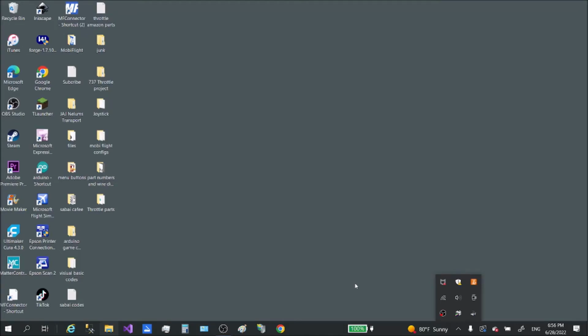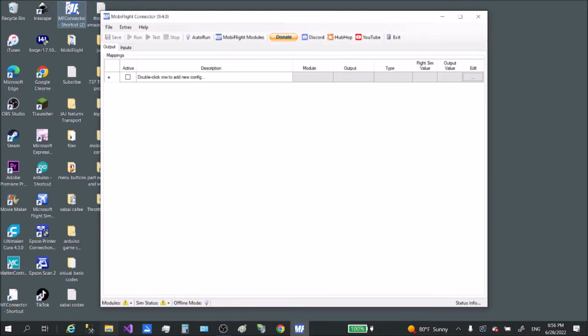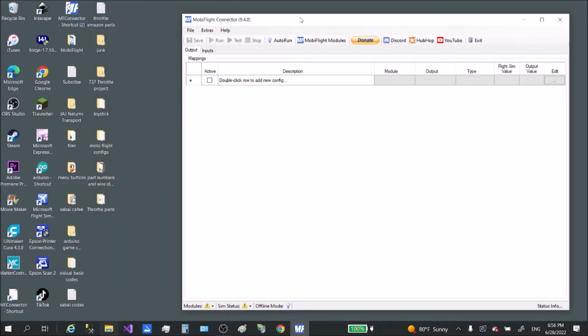Slow here, and today we're going to be plugging in MobiFlight connector with the Arduino Mega. And let's go ahead and open up our MobiFlight app. Okay, now once we have this open, let's go ahead and move this to the side.